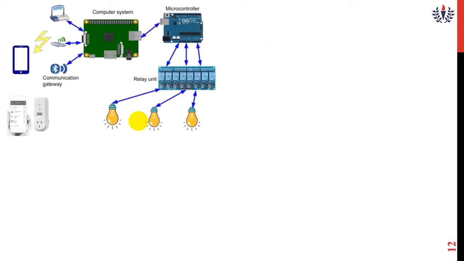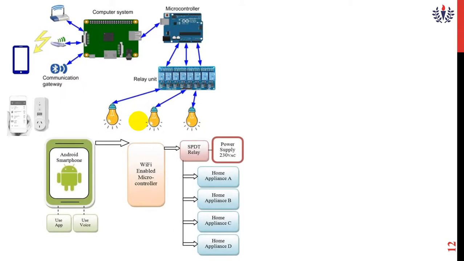Now you see a simple block diagram for a lighting purpose. This is a smartphone with an app installed in the phone, enabled by using a Wi-Fi enabled microcontroller. There is an SPDT, single pole double throw, relay switch. This switch will be operated with a 230 volt AC power supply, and there are four modules connected: home appliance A, home appliance B, home appliance C, home appliance D.